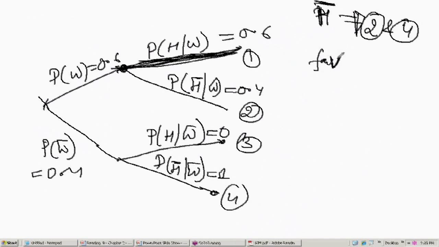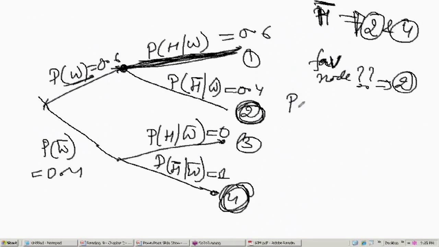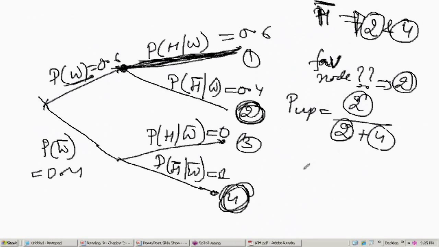So which is our favorable node? Can I say that 1 is our favorable node? Because we said that husband did not receive the letter, so it cannot be node 1, it will be node 2. Husband did not receive the letter here and here, it will be the case 2 and 4. And wife received the letter is this, which is coming in node 2. So the favorable case is node 2, and as a result the updated probability will be given as node 2 divided by node 2 plus node 4.